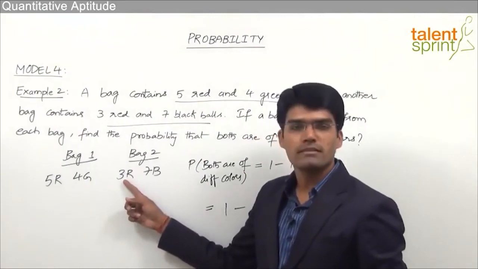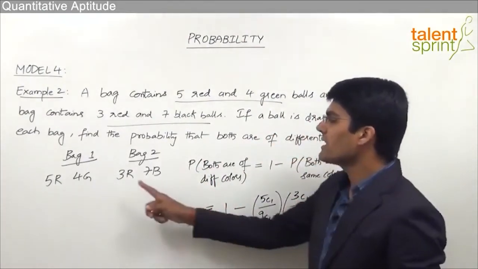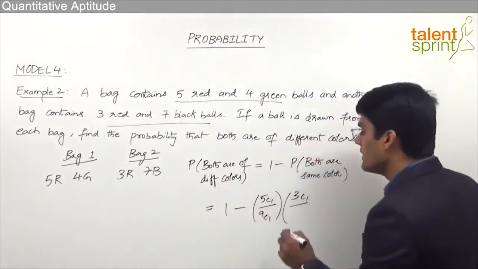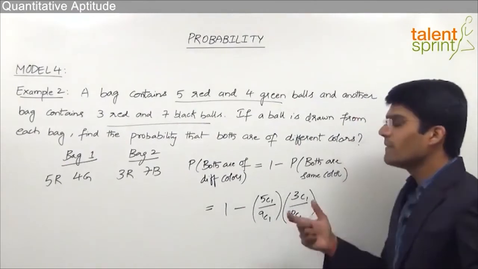So here we have total 3 red balls. We have to select one. That can be done in 3C1 ways. And total there are 10 balls. And since we are selecting one, the total number of combinations can be taken as 10C1. Now by simplifying this, we get the required answer.